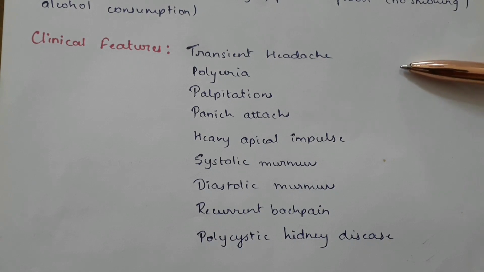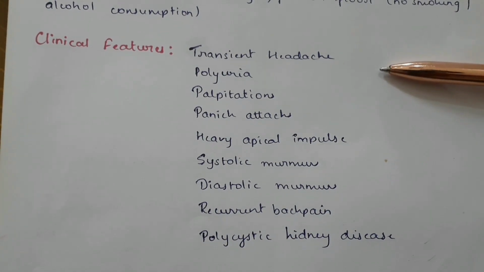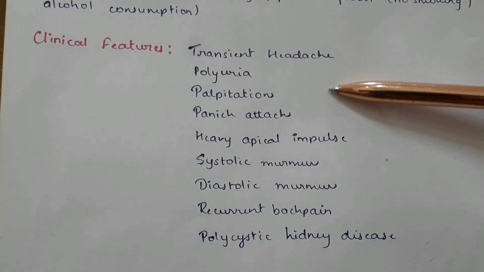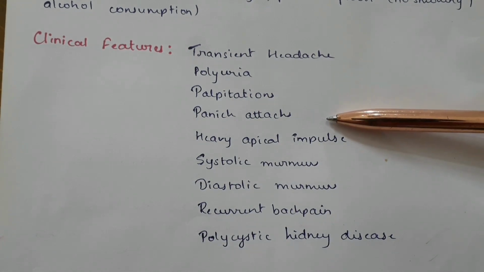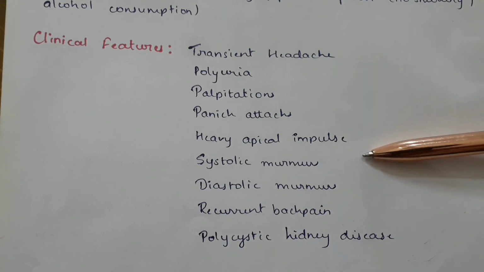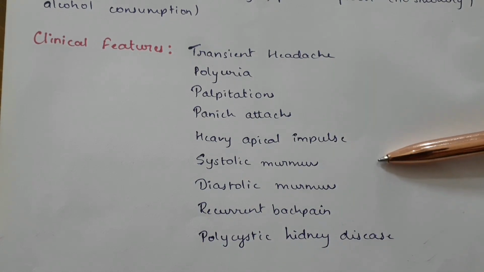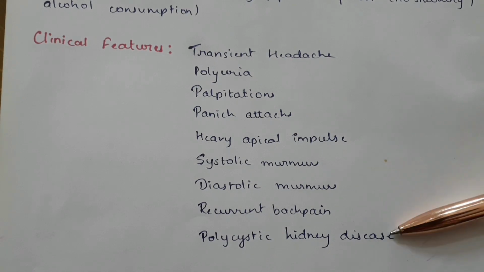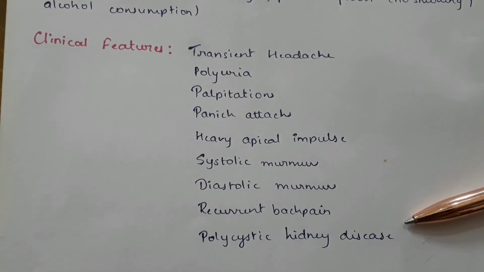Clinical features of hypertension include transient headache, polyuria, palpitations, panic attacks, heavy apical impulse, systolic murmurs, diastolic murmurs, recurrent back pain, polycystic kidney disease.